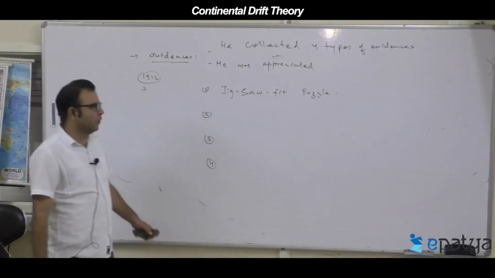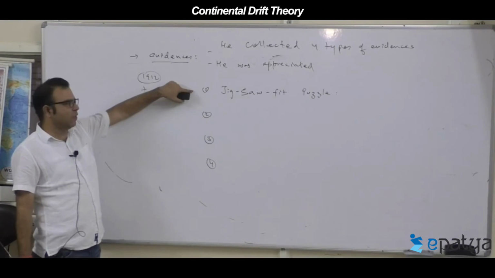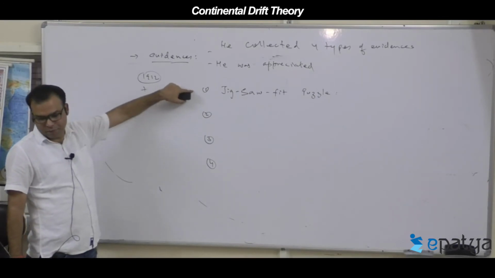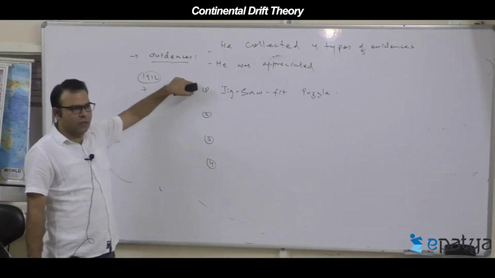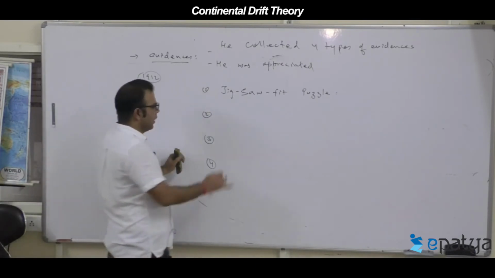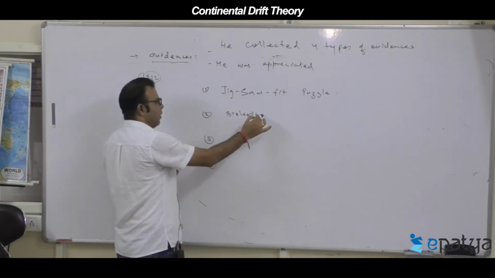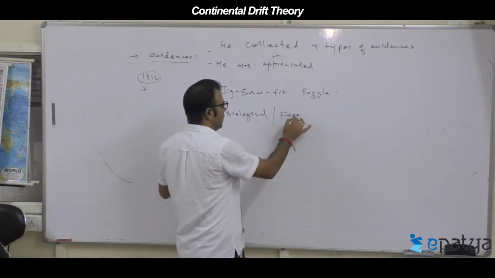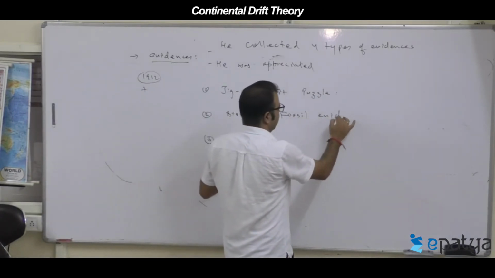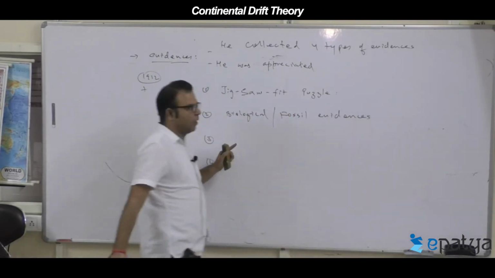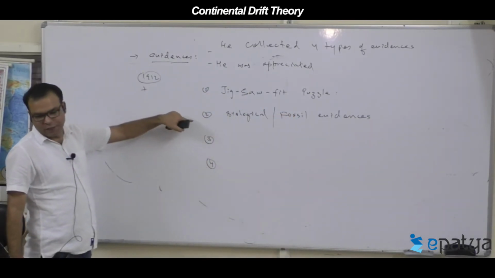We will explain the first evidence, called jigsaw fit puzzle evidence. The second is called biological or fossil evidences.